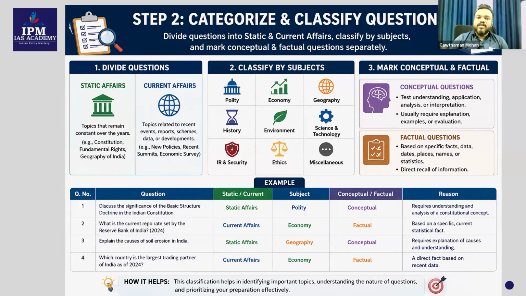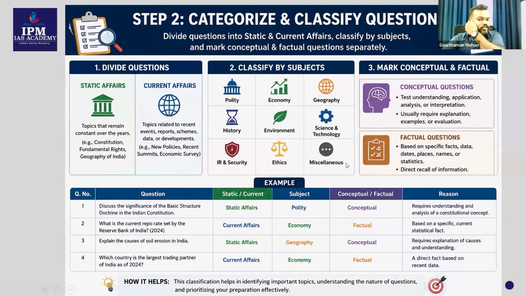Now, in the next year or the year after, if there are questions related to Reserve Bank of India, it may be related to CRR, cash reserve ratio, or statutory liquidity ratio, or whatever it is. But if you're getting questions based on that, it means the monetary policy of Reserve Bank of India is a very, very important topic for me. Now you are analyzing it because in the last 10 years, in around 6 years, you got questions from this monetary policy, which means that topic is relevant. You have to study it really well, and whatever current affairs are related to that, you also need to study really well. Okay, this is the idea behind doing the PYQs.